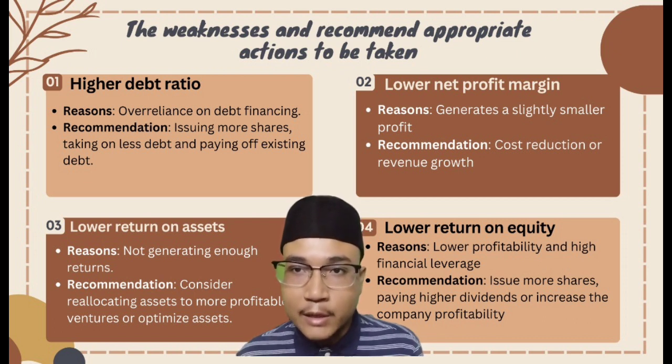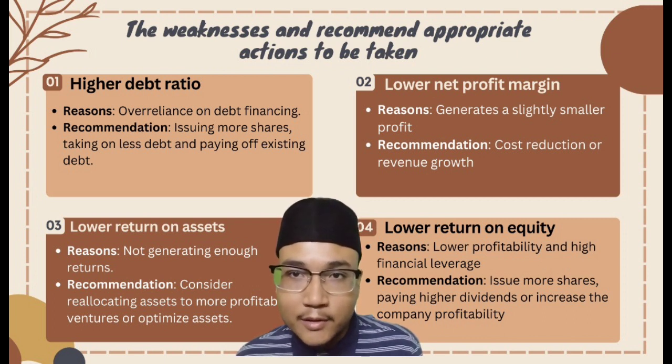The first weakness that we found is a high debt ratio due to over-reliance on debt financing. To improve this, they need to issue more shares, take less debt and pay off their existing debt. The second weakness is lower net profit margin because they generate a slightly smaller profit. To overcome this, they need to make cost reduction and revenue growth or both of it.